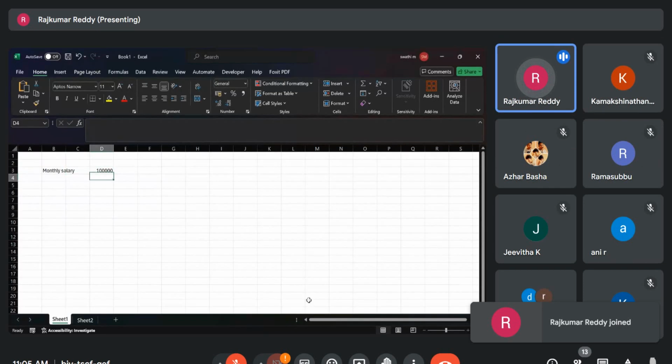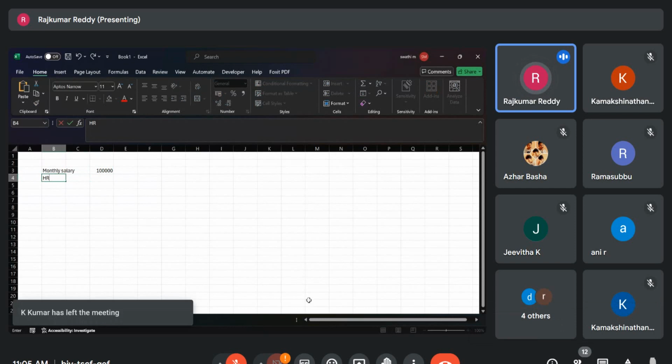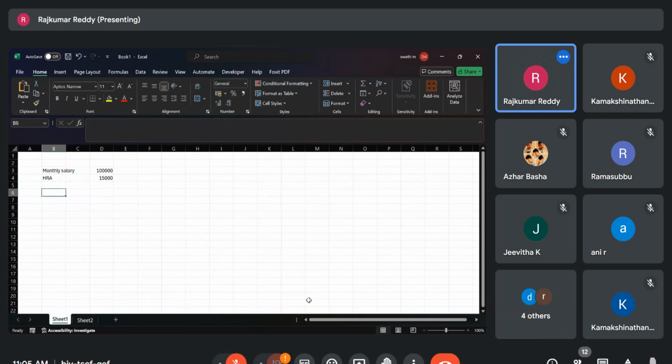Okay. So monthly salary is 1 lakh. Out of that, maybe HRA the employer is paying is 15,000. So the calculation is, for example, you are staying in Chennai. So Chennai will come under CDKM: Chennai, Delhi, Kolkata, Mumbai.